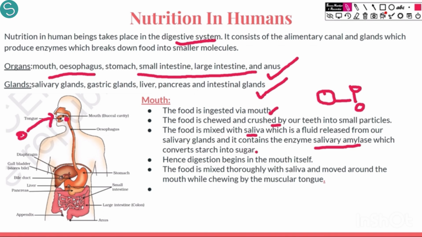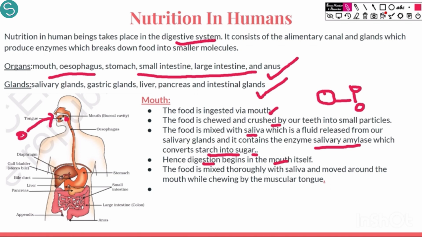This saliva breaks down the starch into simple sugar. We know that starch is the stored form of sugar. The salivary amylase starts breaking down the starch into simpler sugar so that sugar can be digested and absorbed by the body. Salivary amylase breaks down the complex starch molecules into sugar. So you can see that digestion has begun in the mouth itself.